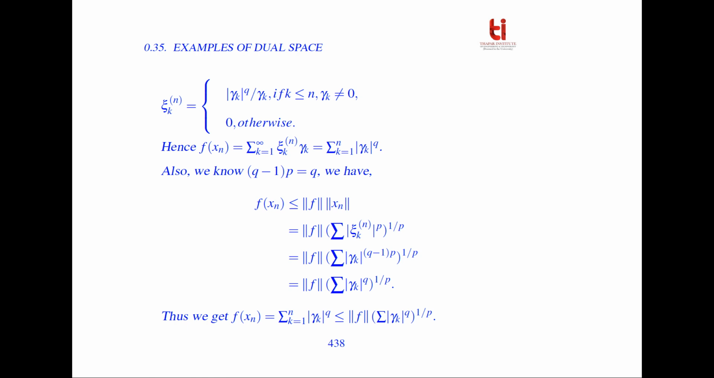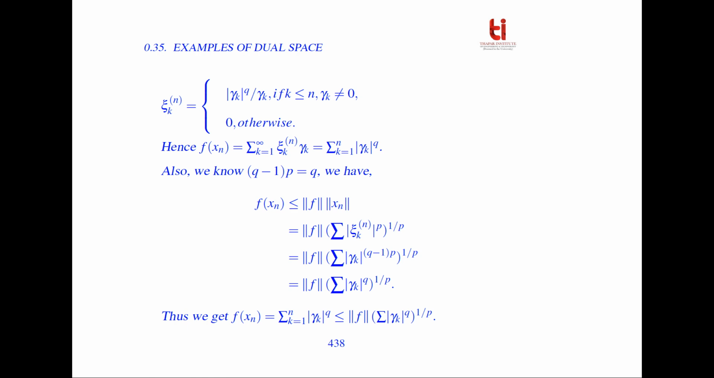Hence f(x_n) = summation of ξ_k^(n) γ_k, which is equal to the summation of |γ_k|^q. So also we know that (q-1)p = q. So we have f(x_n) is less than or equal to norm f times norm x_n, which is equal to norm f times the summation of |ξ_k|^p, whole raised to power 1/p, by the definition of the norm.